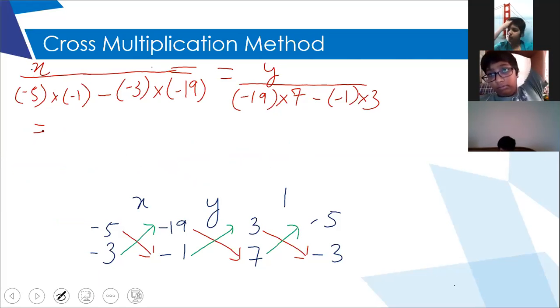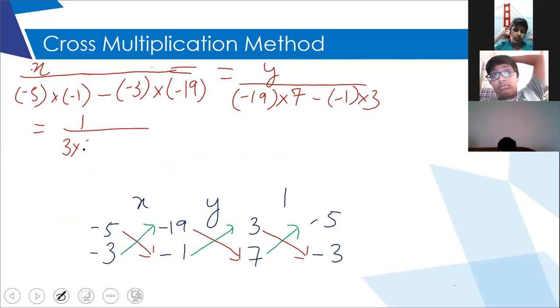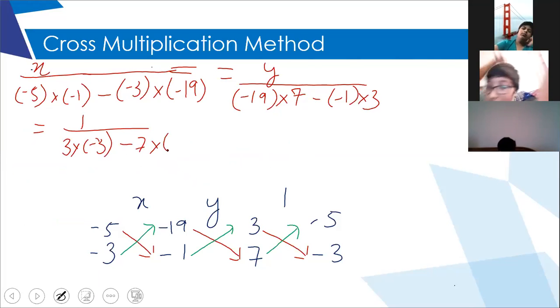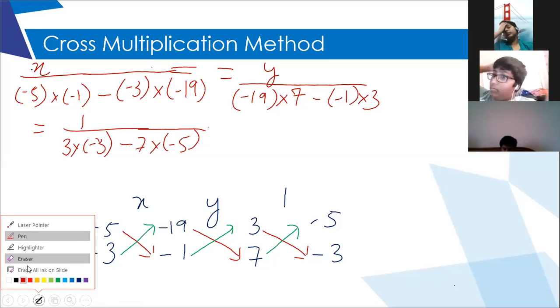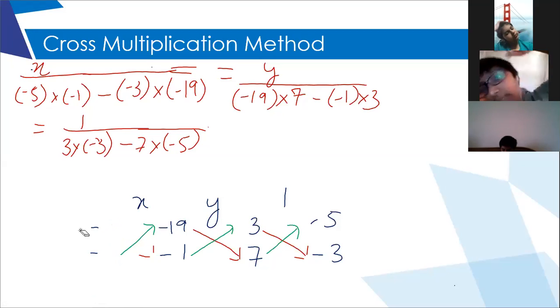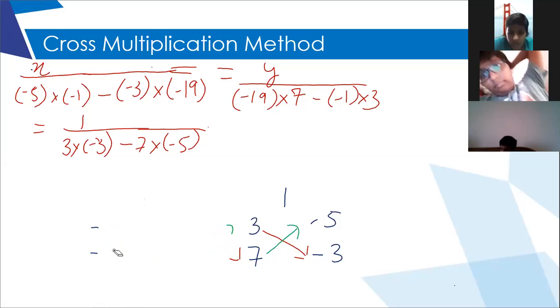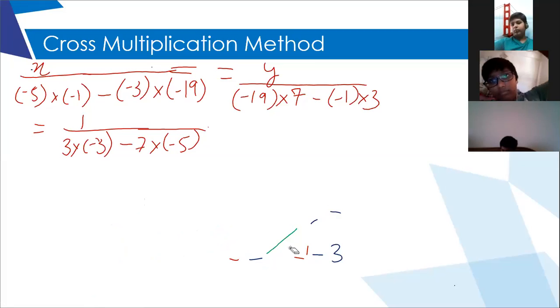Is equal to 1 upon 3 into minus 3, minus, always we put a minus sign in between, 7 into minus 5. And then you have to simply solve it to get the values. So x upon 5 minus 57.